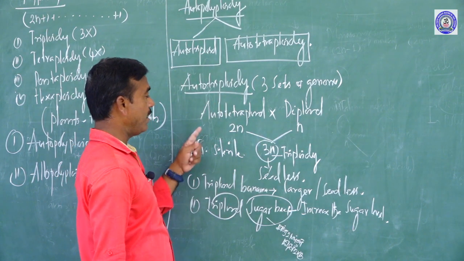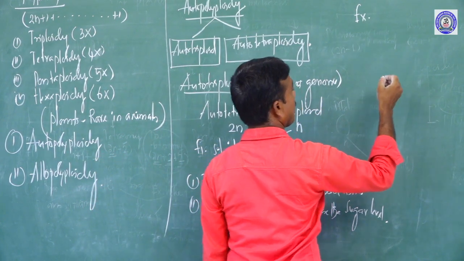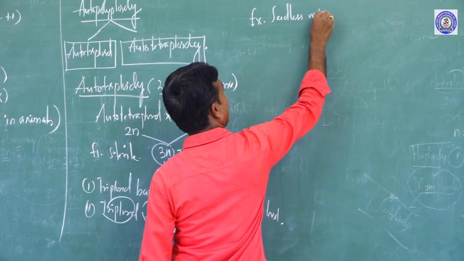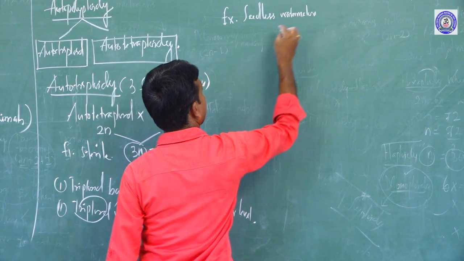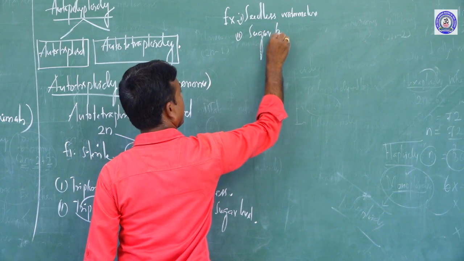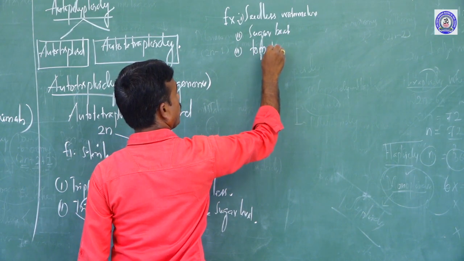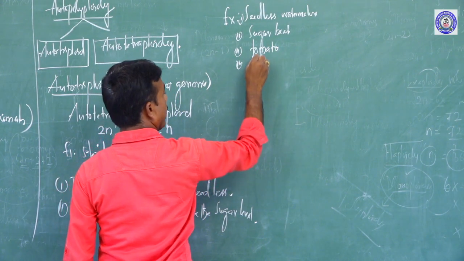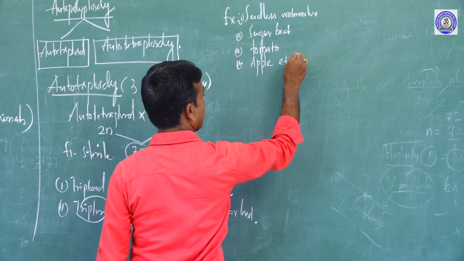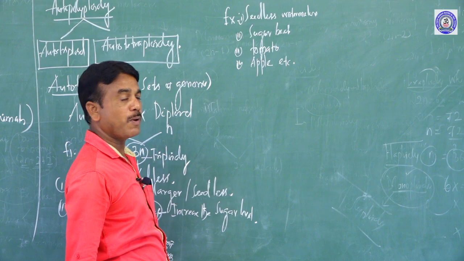So, what are the examples of what is commonly called orthotriploidy? Examples of orthotriploidy are seedless watermelon, then sugar beet, then tomato, then apple, etc. Sometimes the question is asked like this: what are the examples of orthotriploidy fruits?